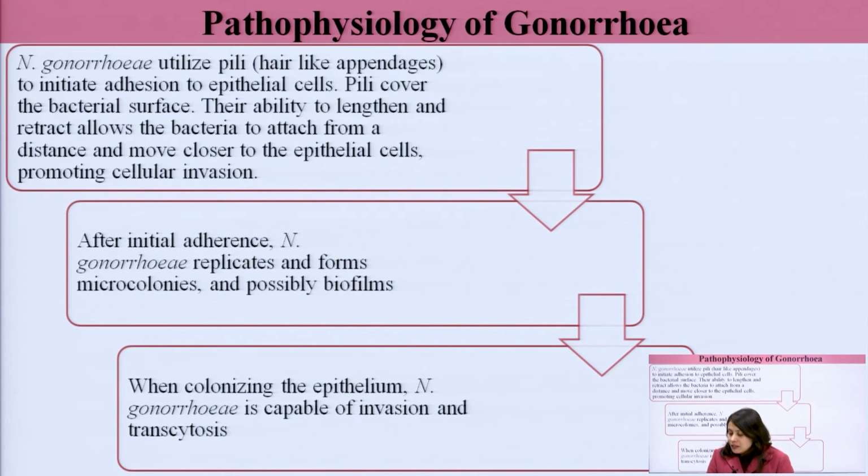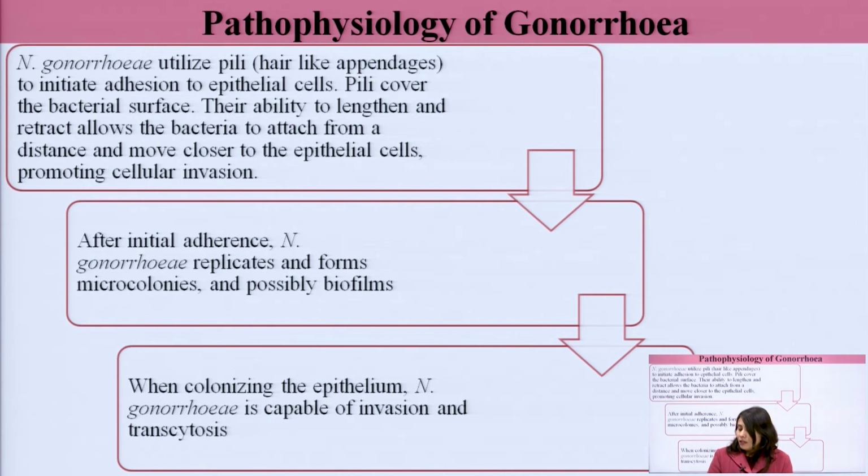After initial adherence, Neisseria gonorrhea replicates and forms microcolonies and possibly biofilms. Now, when they have attached and invaded particular cells, they start colonizing there, they multiply there, and they also form biofilms. As I told already in my previous lecture also, biofilms are what? These biofilms are basically protective secretions of the microorganisms. They form the protective covering so that the host immune system cannot attack the microorganisms. This is a protective mechanism.